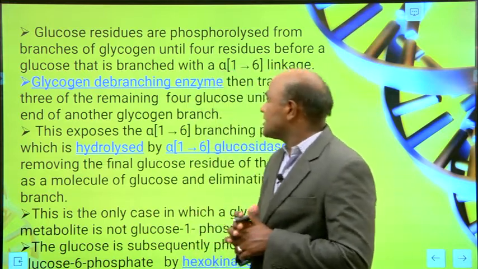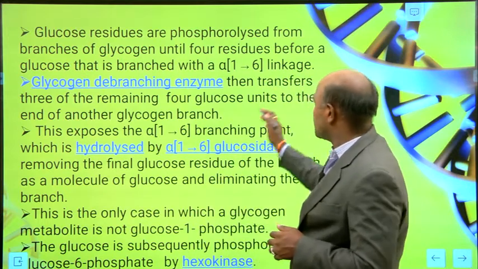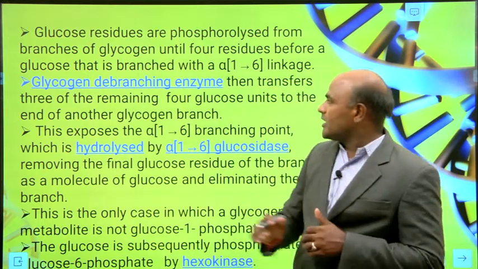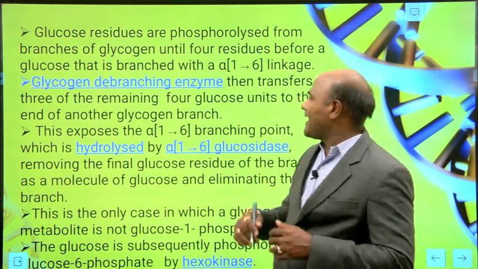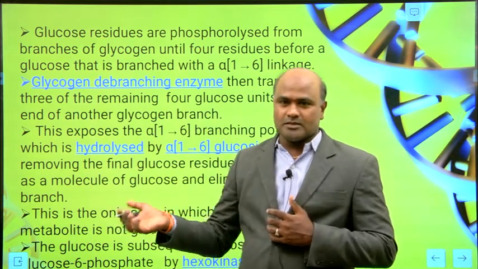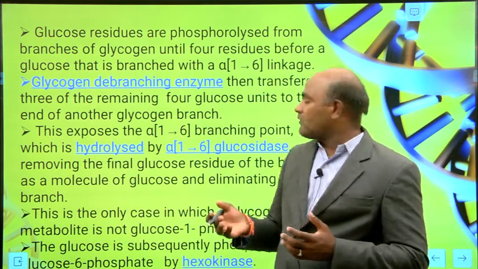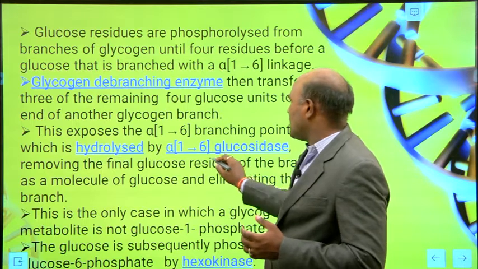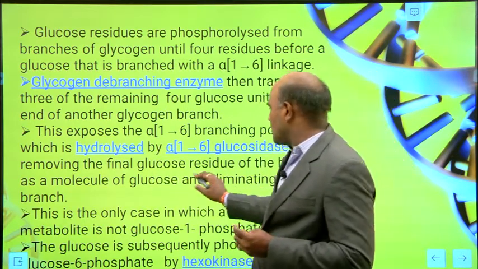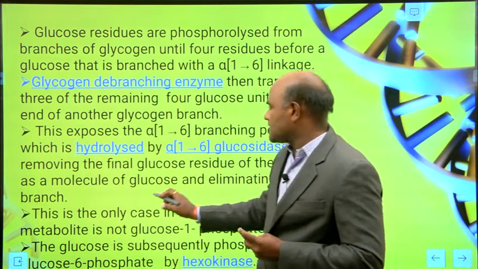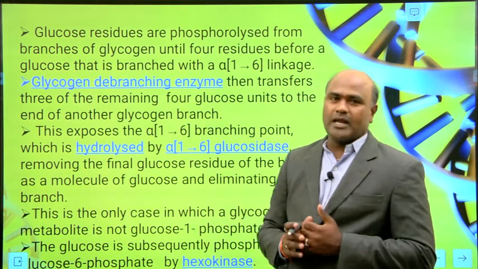The glycogen debranching enzyme then transfers 3 of the remaining 4 glucose units to the end of another glycogen branch. The remaining residue is hydrolyzed by alpha 1,6 glycosidase, removing the final glucose residue of the branch as a molecule of glucose and eliminating the branch.